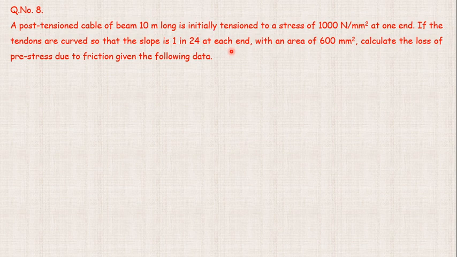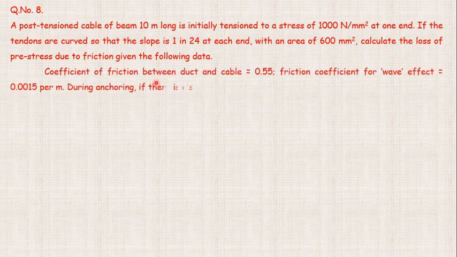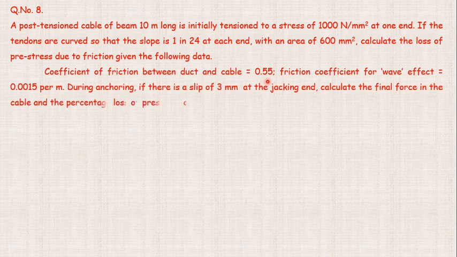With an area of 600 mm square, calculate the loss of pre-stress due to friction given the following data. Coefficient of friction between the duct and cable is 0.55. Friction coefficient for wave effect is 0.0015 per meter. During anchoring there is a slip of 3 mm. So they have mentioned a slip of 3 mm at the jacking end.